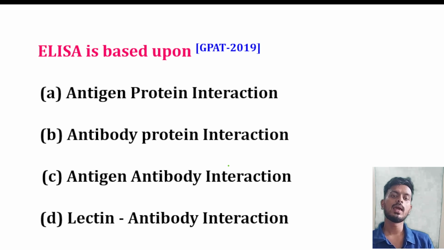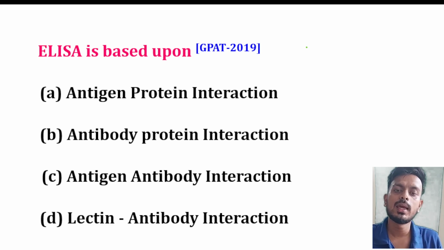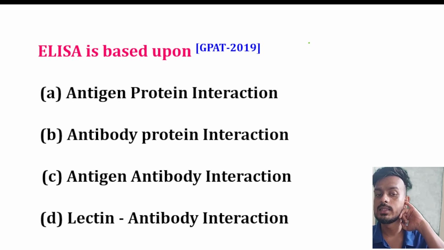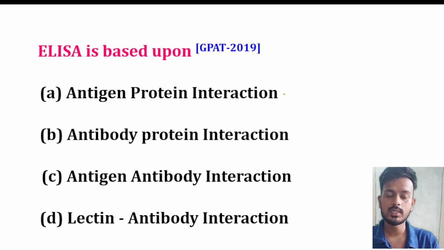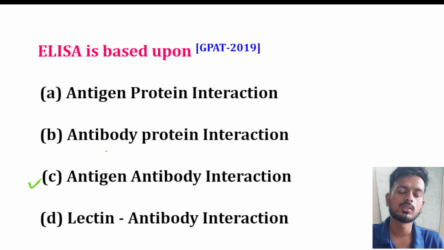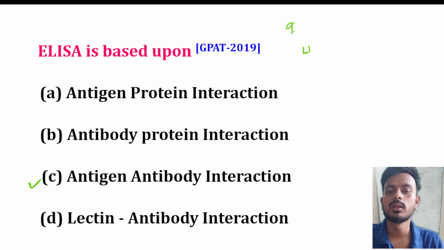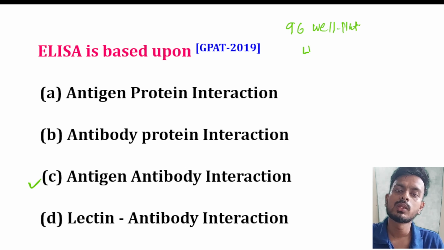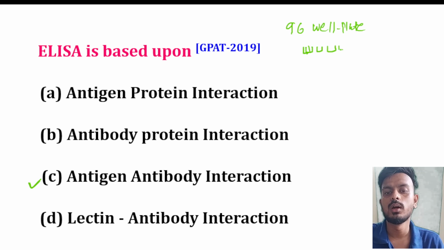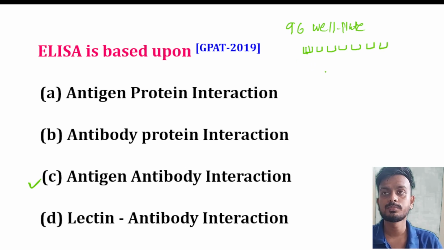Okay, next question. ELISA is based upon what? ELISA is basically an antigen-antibody interaction. Let me explain. ELISA comes as a 96-well plate, with small hole-type wells.